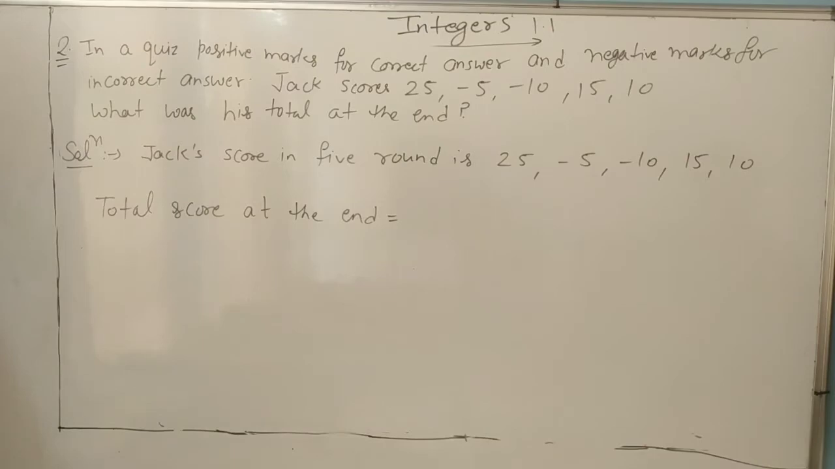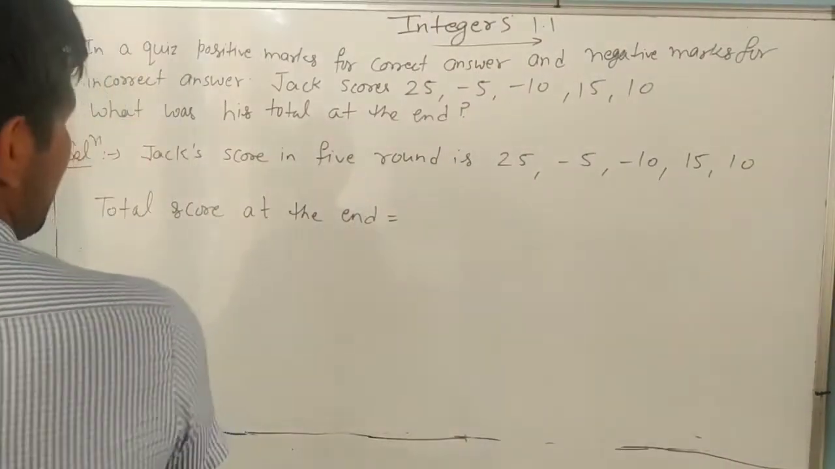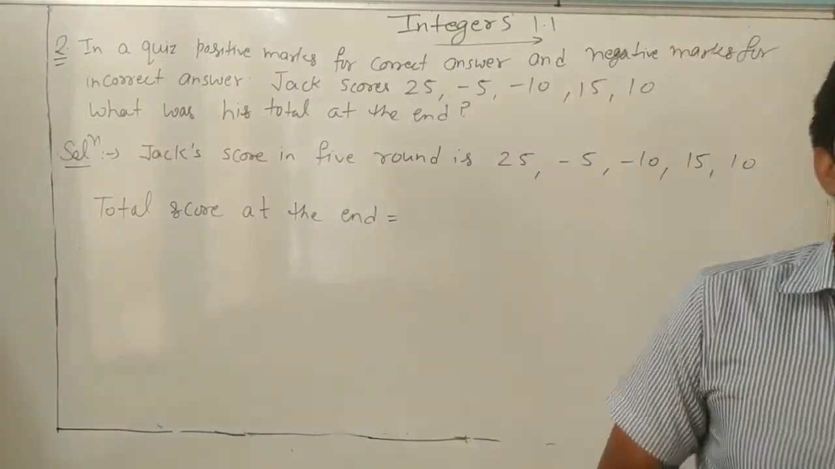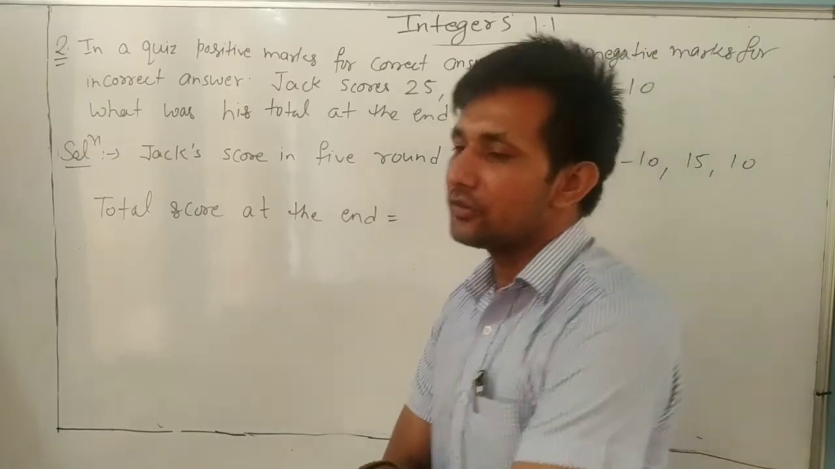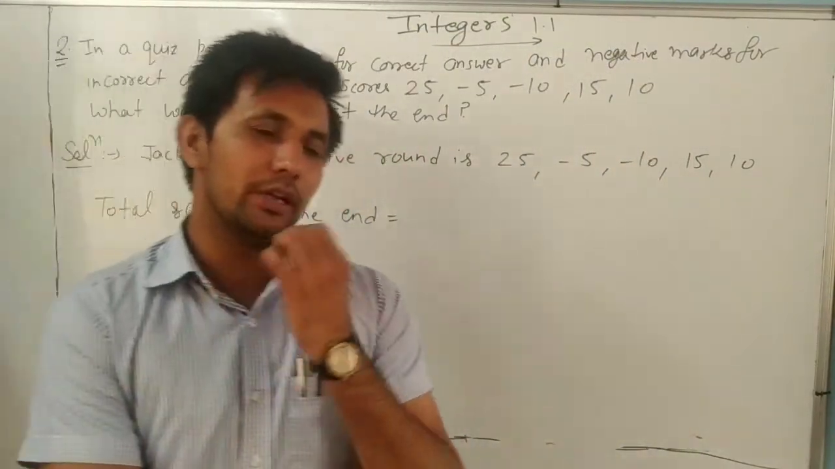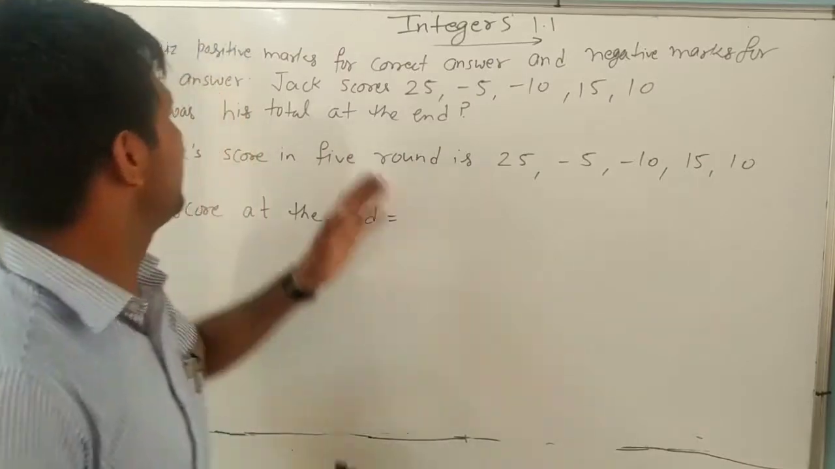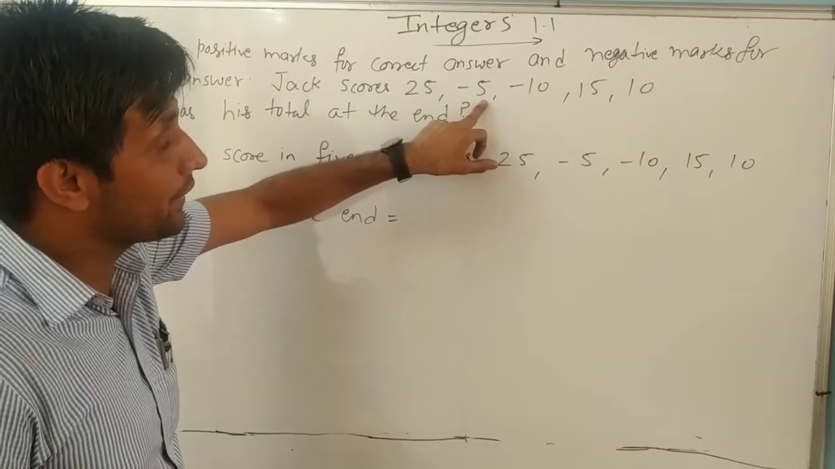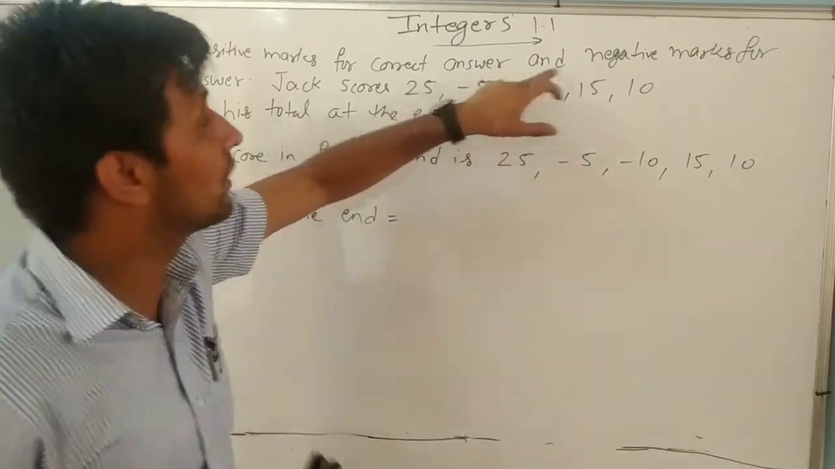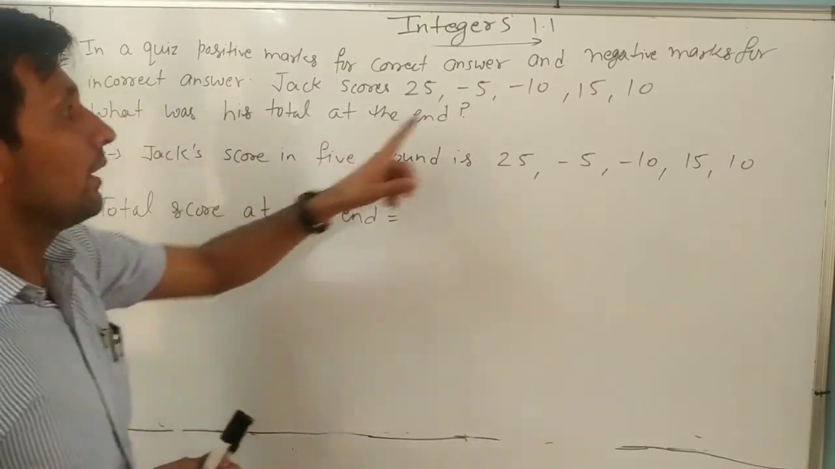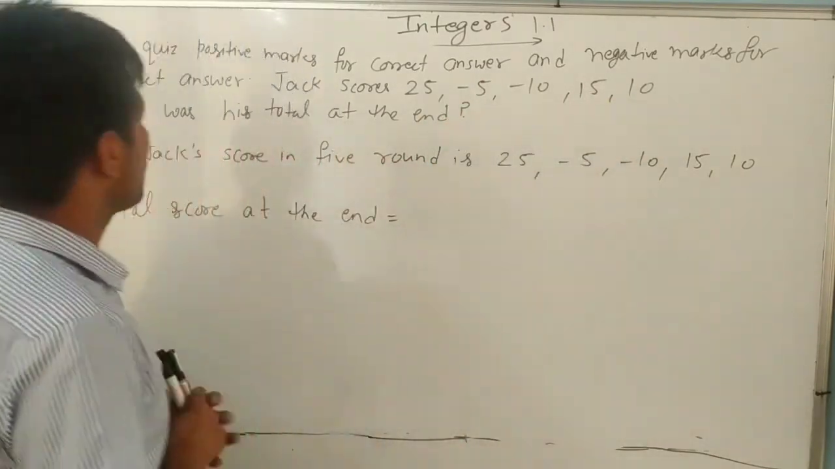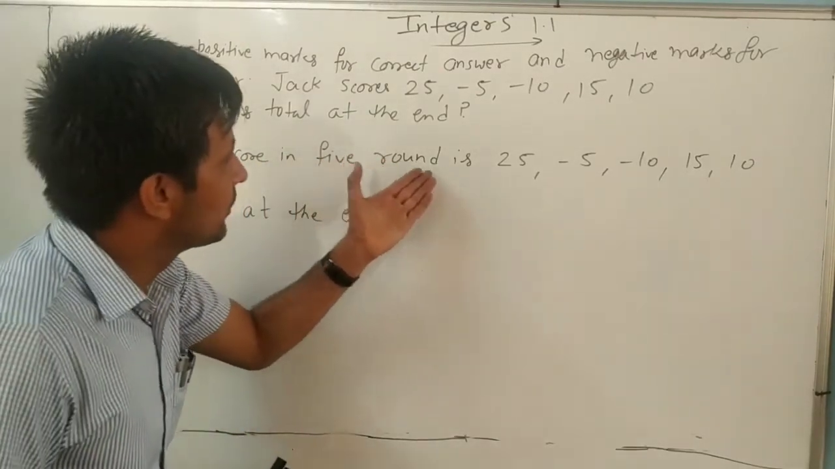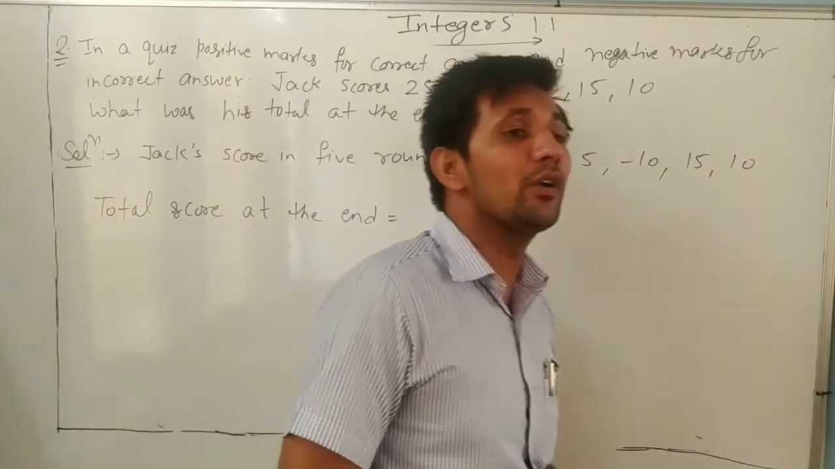Now dear, question number 2. In a quiz competition, positive marks are given for a correct answer and negative marks are given for an incorrect answer. A student Jack, his score in 5 successive rounds is given: 25 in the first round, second is minus 5. He got minus 5 marks, which means he gave an incorrect answer. Okay? Minus 10, 15 and 10. What was his total at the end? So first we will write Jack's score in 5 rounds, and we want to find his total.